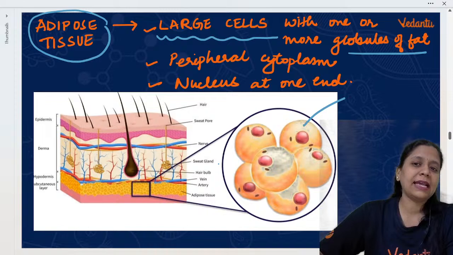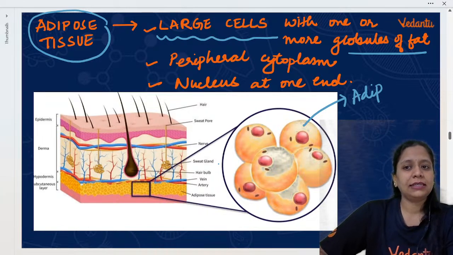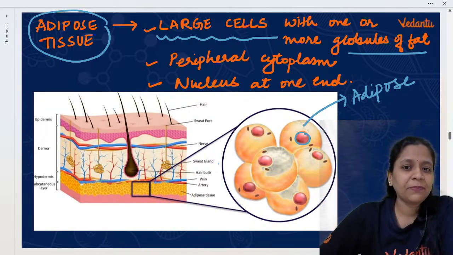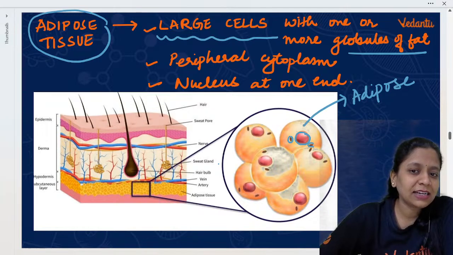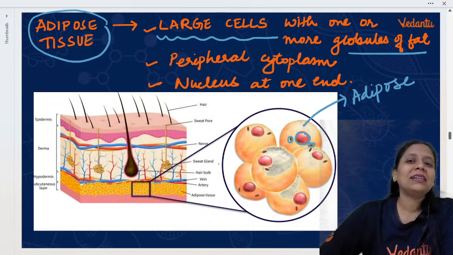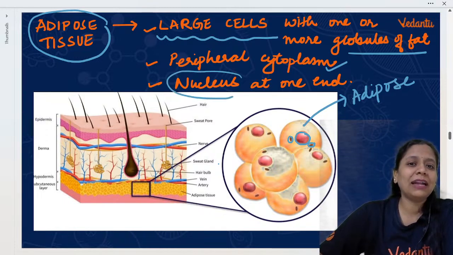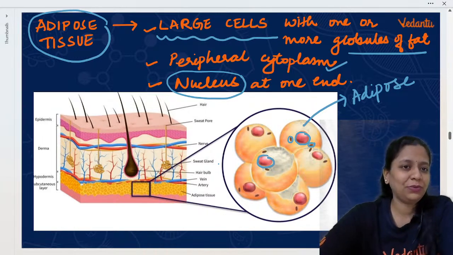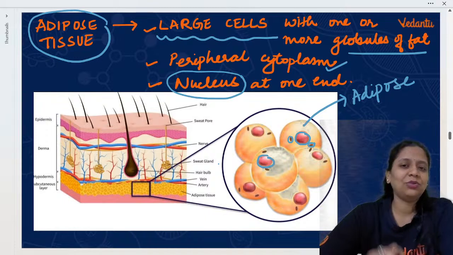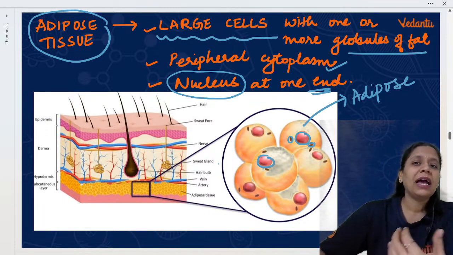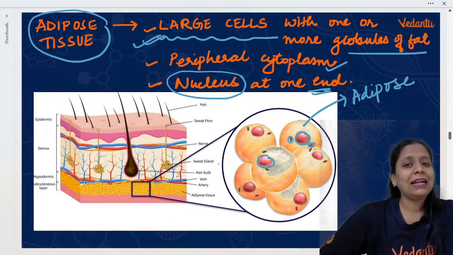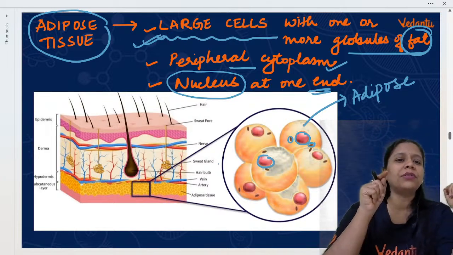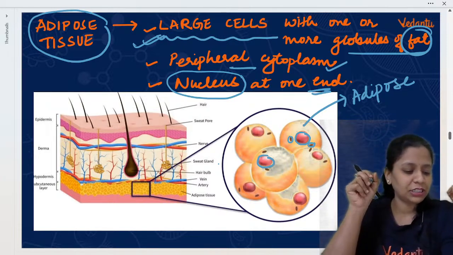So చూడండి, this is the cell of adipose tissue. ఇది వచ్చేసి adipose tissue అన్నమాట. ఈ adipose tissue లో you can see one nucleus, and can you see this black color చిన్న చిన్న structures? So these are fat globules. Cytoplasm will be there. Nucleus will be at one end. చూడండి, ఒక ఎండ్ లో ఉంది కదా న్యూక్లియస్, అది సెంటర్ లో లేదు. ఓకే, adipose tissue లో న్యూక్లియస్ సెంటర్ లో ఉండవు, అది ఒక ఎండ్ కి ఉంటుంది. And cells are very large. Cytoplasm is peripheral and it will have fat globules, one or more fat globules also present in adipose tissue.